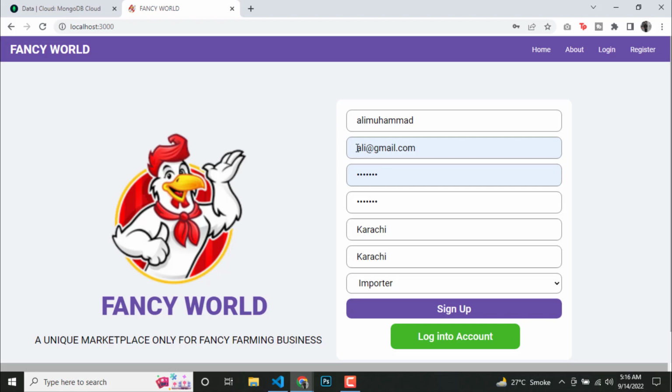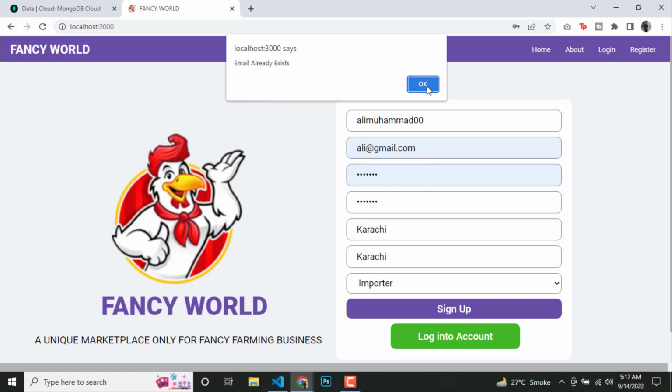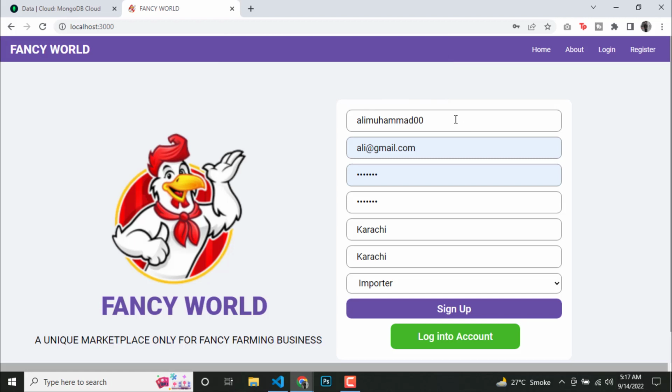As you can see, all the errors are coming and it's good for the user to know that he has to use another email or he has to write the right passwords to create the account. And after that let's create a new user. So I'm just going to create a random user with a random username.